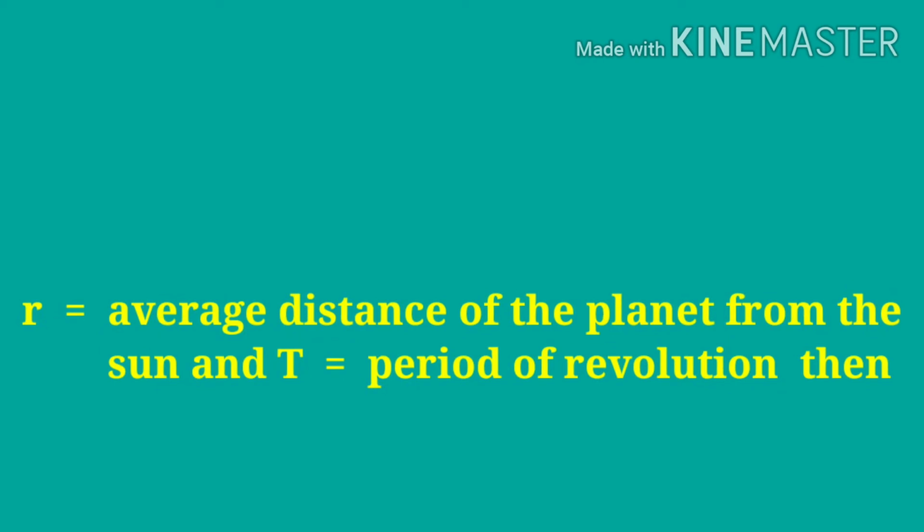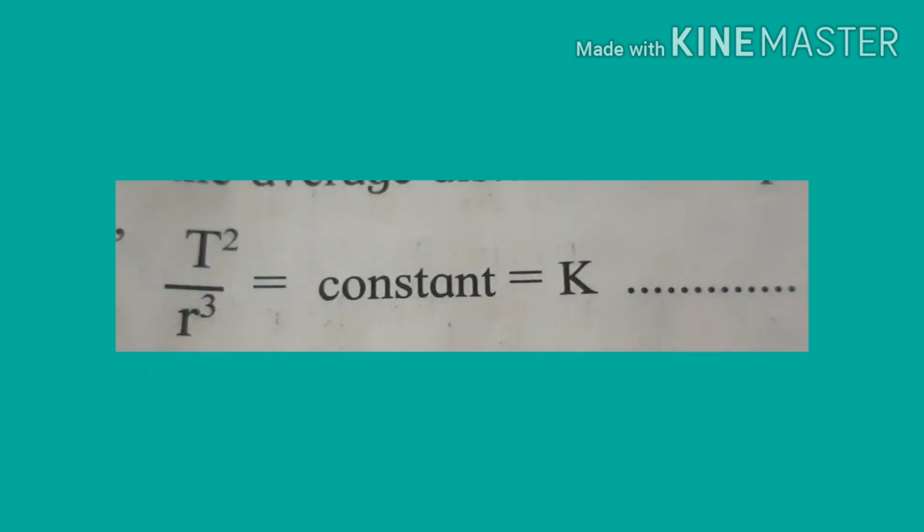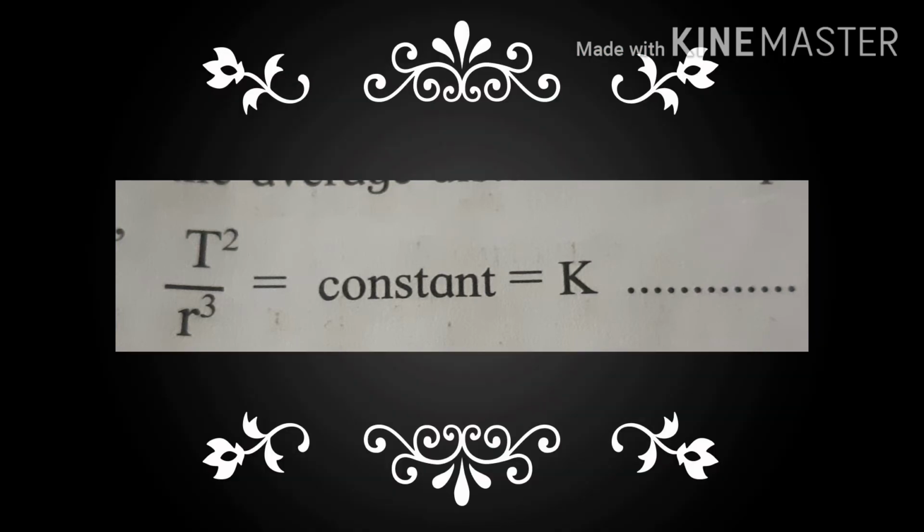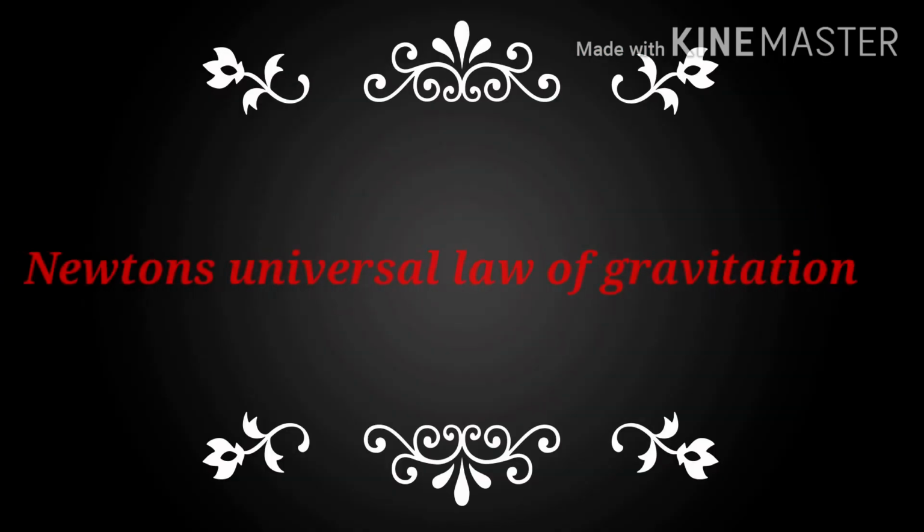Thus, if r is the average distance of the planet from the sun and T is the period of revolution, then we get the formula T square upon r cube is equal to a constant, k.